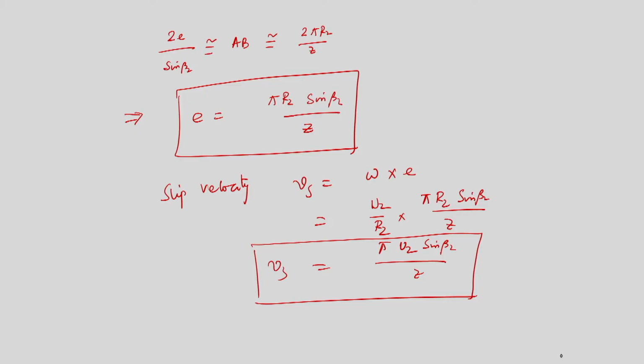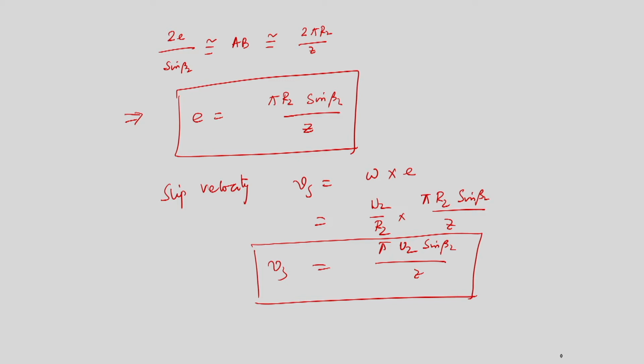Then Stodola assumed that if a circle of radius e can be inscribed at the outlet of the impeller, then from the geometry and from very simple trigonometric calculation, we have calculated that the diameter of the circle can be expressed in terms of the blade angle at the outlet, the radius of the impeller at the outlet, and the number of blades.